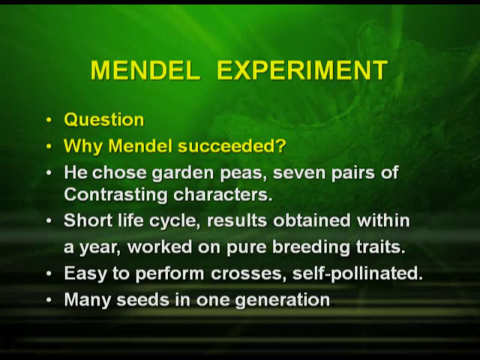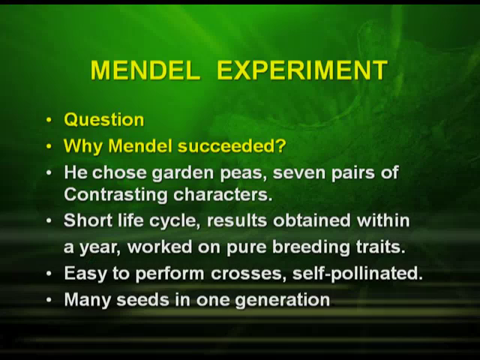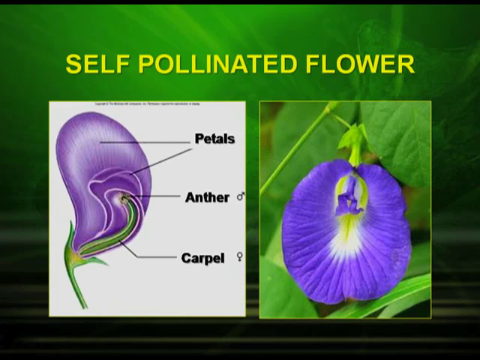The third important point is that it is easy to perform crosses in garden peas. Why? Can you guess? Yes, it is a self-pollinated plant. And a very important thing is that many seeds are produced in one generation. Now you can see in the figure that the pea flower is a self-pollinated flower, as the male part and the female part, the stamen and the carpel, are enclosed within the flower. So, there is no chance of cross-pollination. Now, let us see what were the 7 contrasting characters which were studied by Mendel.